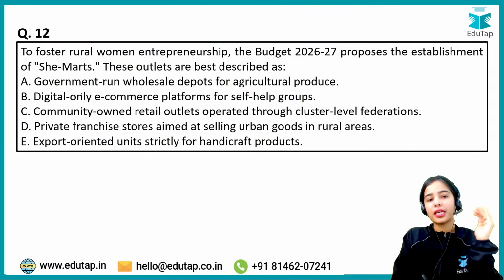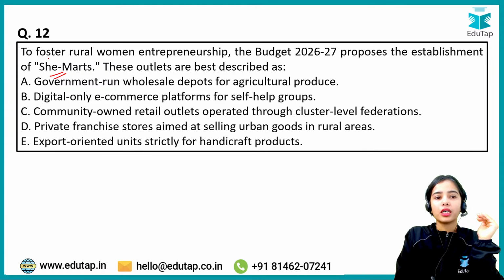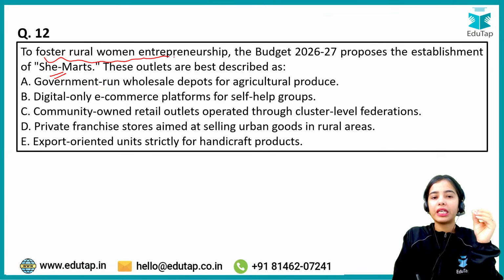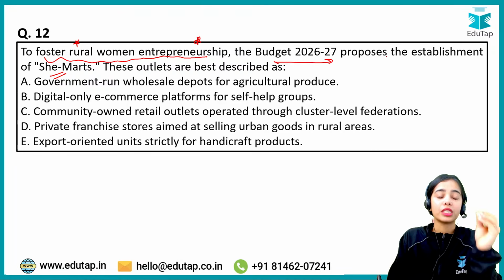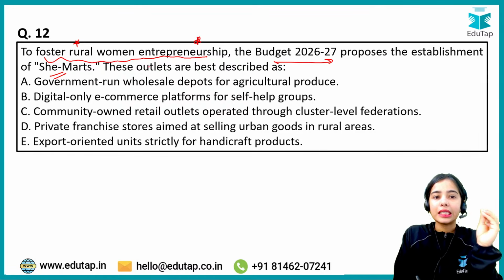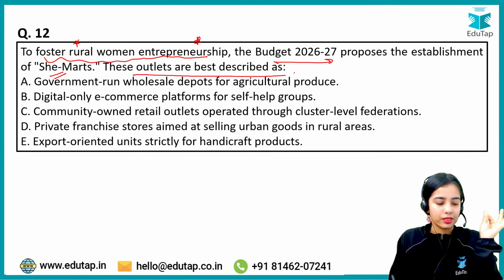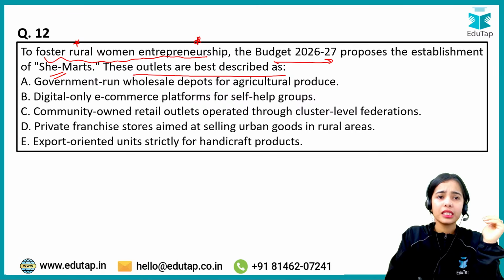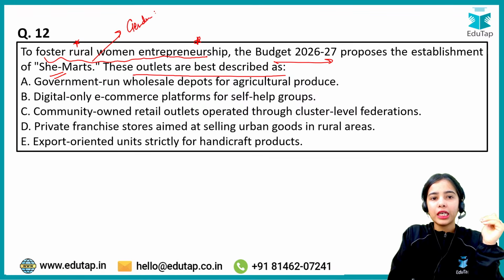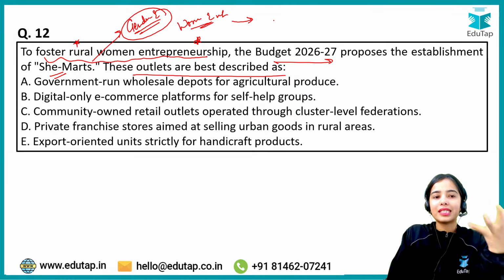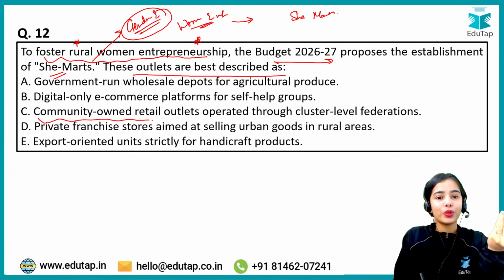Coming to the next question, that is again important, she marts. To foster the rural women entrepreneurship, the budget 2026-27 proposes the establishment of she marts. These outlets are best described as which of the following? Again, this point becomes important from your gender equality point of view, from the women empowerment point of view, that the government has taken this step to establish the she marts. That will be what? Yes, community owned retail outlets.